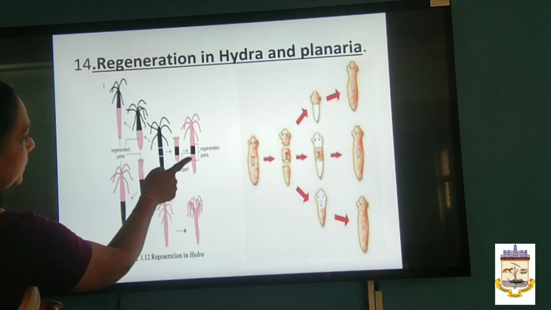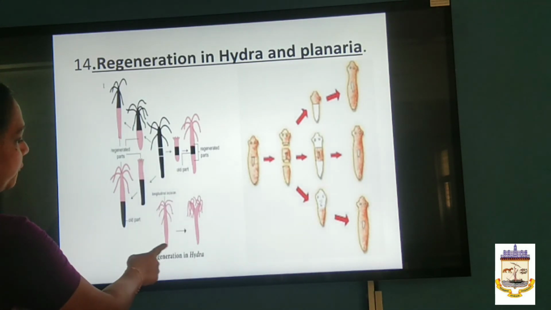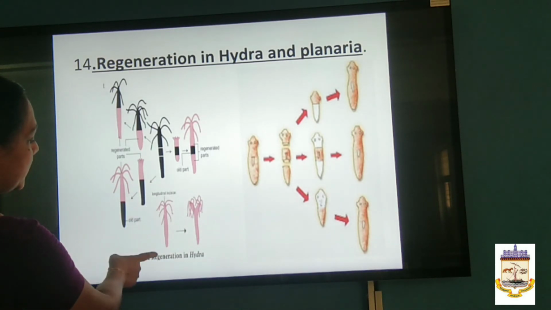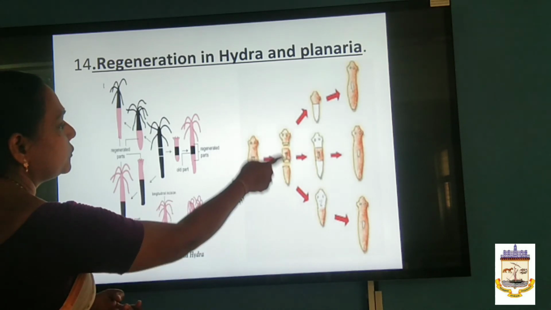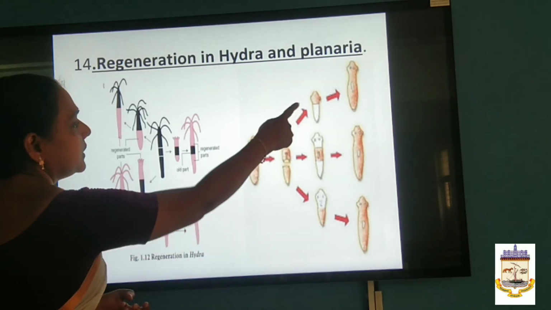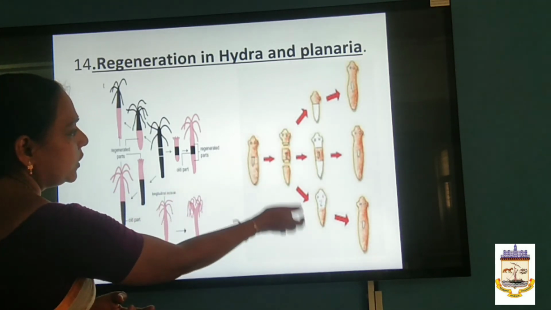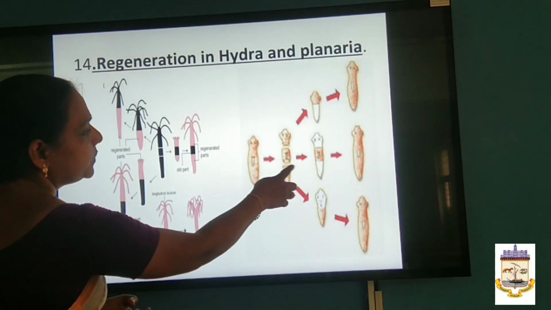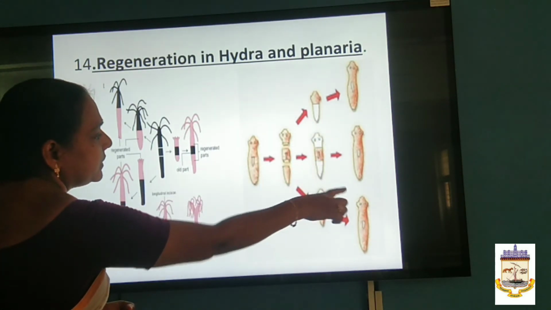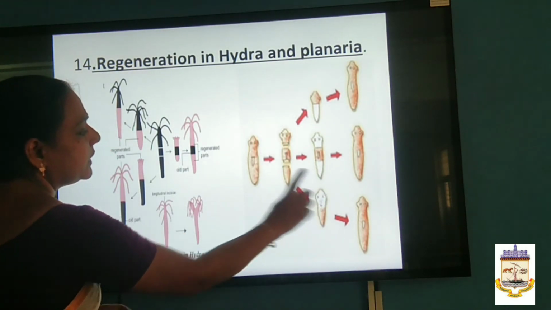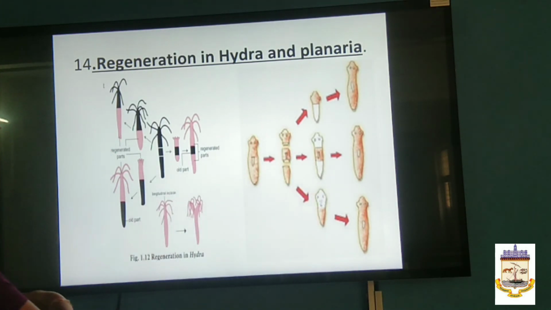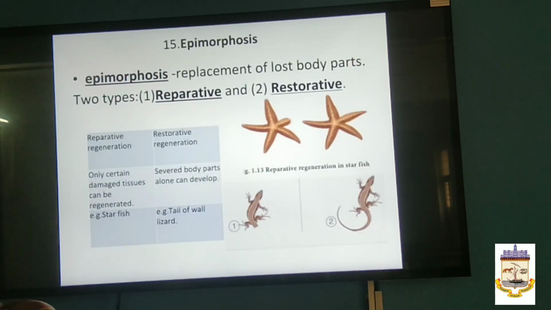Each and every bit produces one complete form, producing the oral tentacles, and the basal disc is formed. Even in planaria, if it is cut into three parts like this, the head piece will produce the lower part of the organism, the middle piece will produce the complete head and the tail, and the lower part of the tail will produce the entire anterior region. This sort of regeneration you can observe in Hydra and planaria.